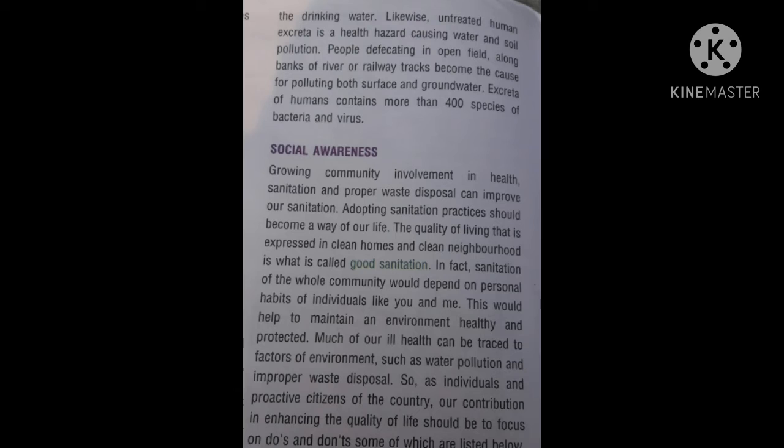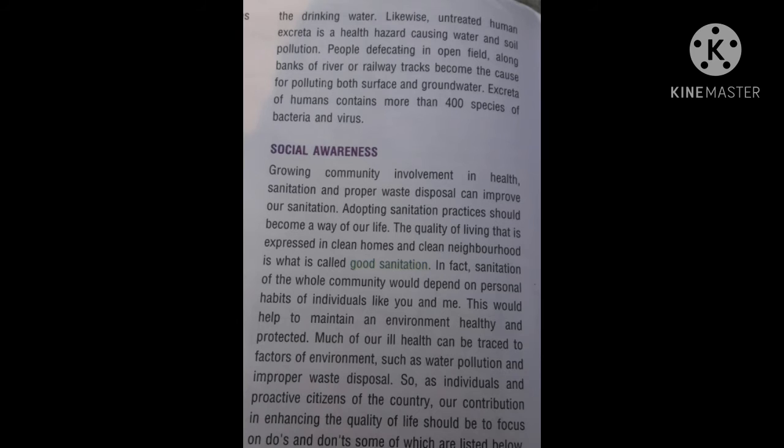Excreta of humans contains more than 400 species of bacteria and virus, so it is very harmful. Social awareness. Growing community involvement in health, sanitation, and proper waste disposal can improve our sanitation. Adopting sanitation practices should become a way of our life.